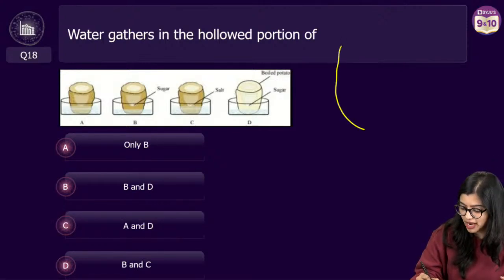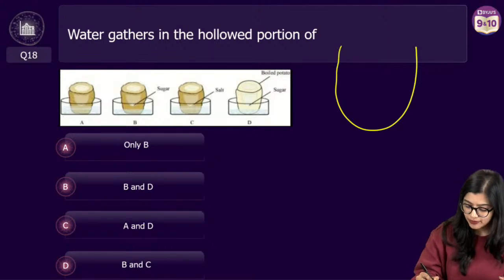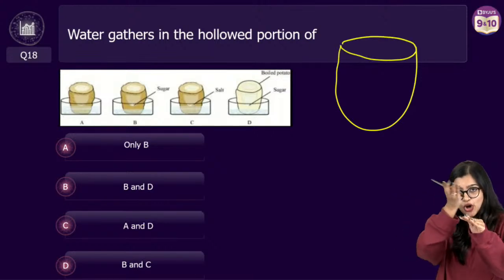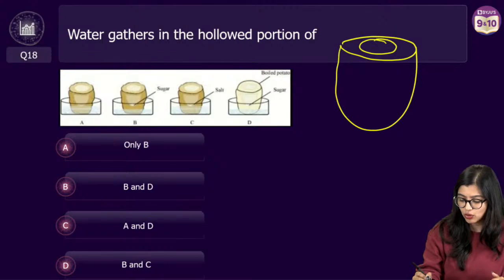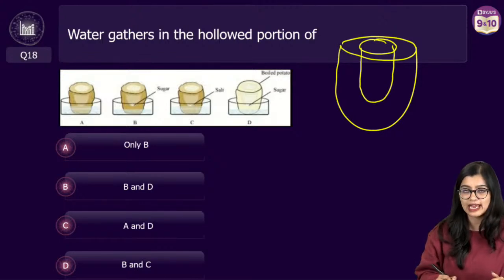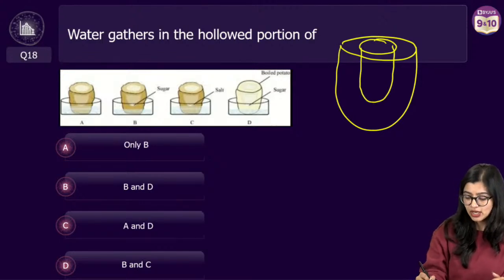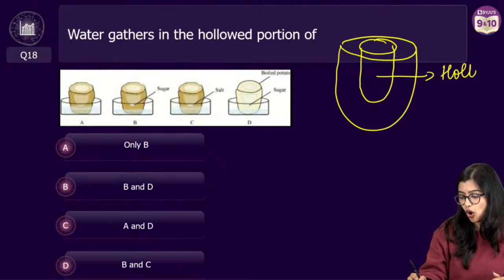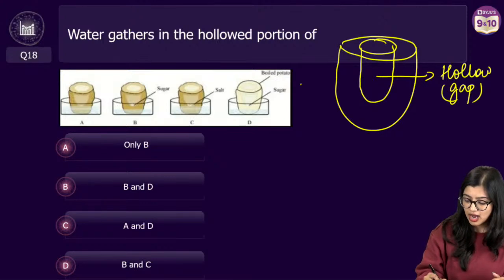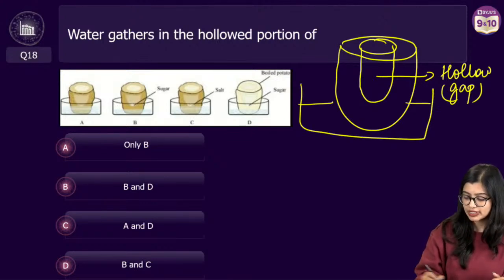So that means when I took my potato, right? I took a potato, I cut the top part, and I took out all the potato inside and made a hole like this, right? So this right here is what is hollow. That means there is a gap, right? So we see that there's a gap. Now I have kept a solution. Yes? Now that is what we are seeing differently.